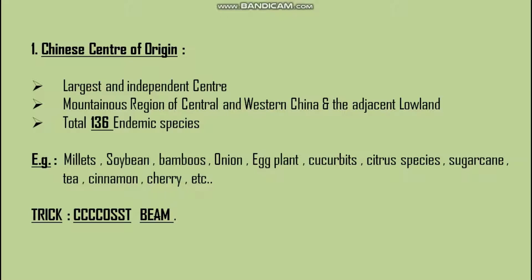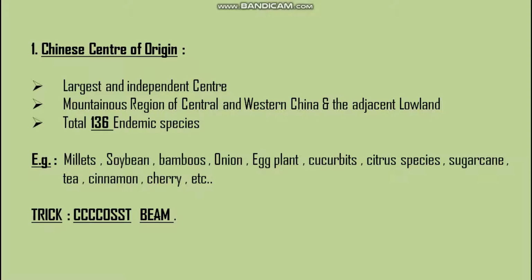First is Chinese Center of Origin. It is the largest and independent center. It includes mountainous region of central and western China and the adjacent lowland. A total 136 endemic species are present there. Here in this Chinese Center of Origin, examples are millet, soya bean, bamboos, onion, eggplant, cucurbit, citrus species, sugarcane, tea,